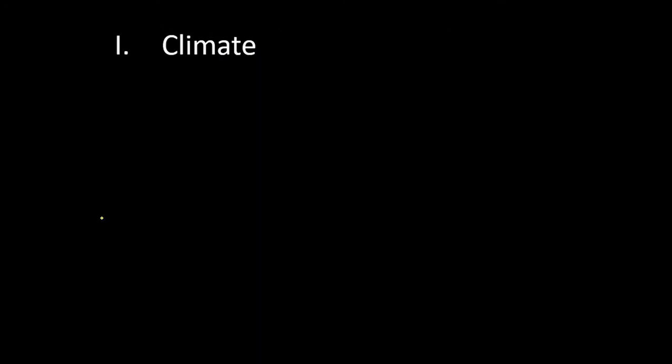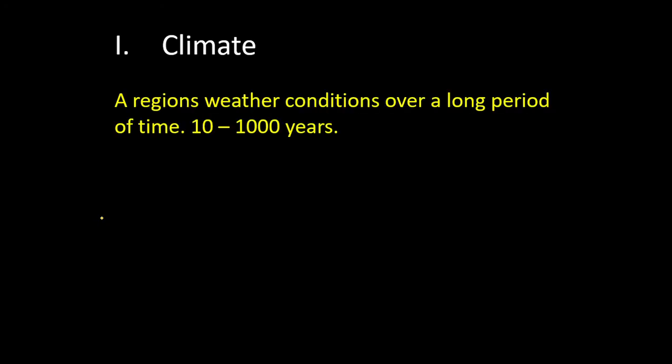So when we think of climate, we always mention climate with weather. Climate is not weather, it's related to weather. It's all of those weather conditions, but now we're talking about a long period of time, 10 years to 1,000 years, if not even longer. So when we think about all of those weather factors that we finished talking about what feels like forever ago, now we're just talking about all of those things on a really big scale.